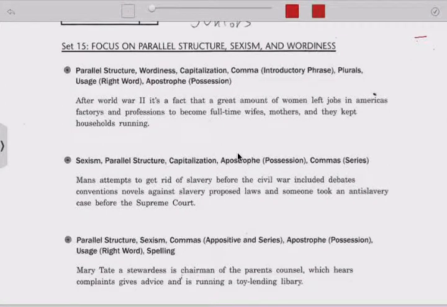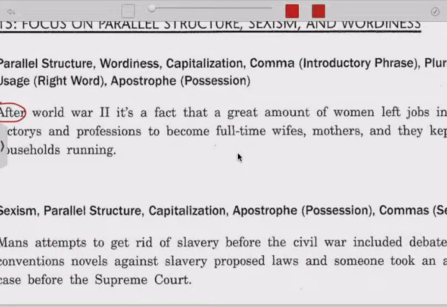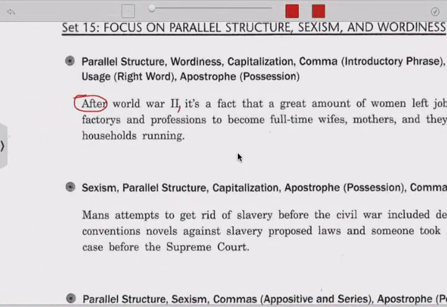Okay, we're doing set 15, focus on parallel structure, which means things in lists match, sexism, which means we try to stay gender neutral if we can, and wordiness, which is too many words. First one, after always means you're going to have a comma somewhere, so after World War II, comma, okay, introductory phrase. And of course, World War II, World War should be capitalized.